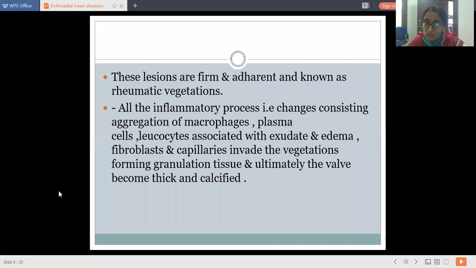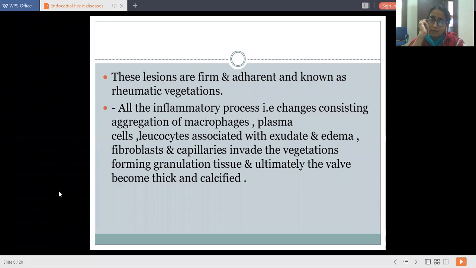So incompetence of the mitral valve develops because of breakage of the chordae tendineae due to rheumatic vegetations. Understood? These lesions are firm and adherent, known as rheumatic vegetations, and all the inflammatory changes consist of aggregation of macrophages.